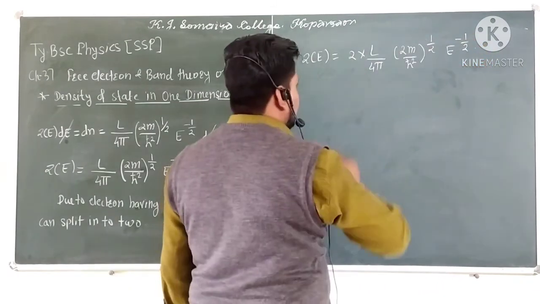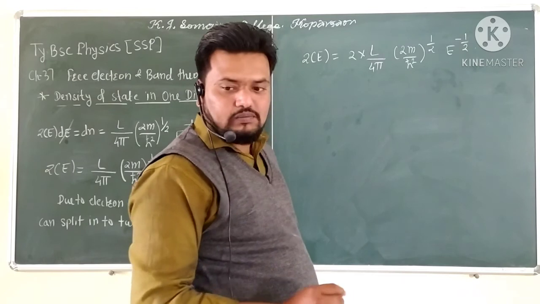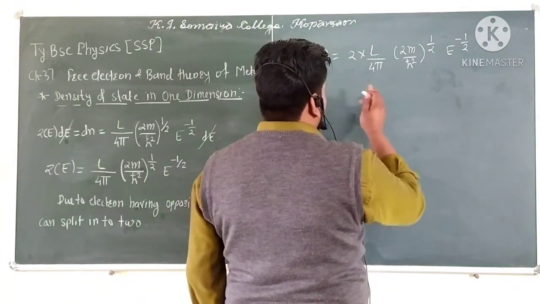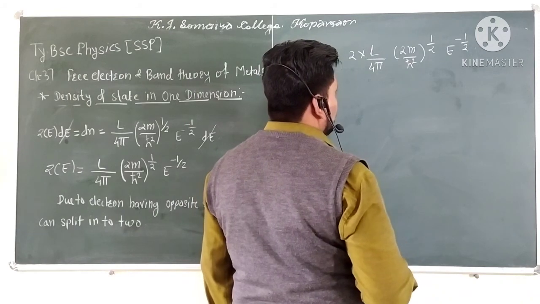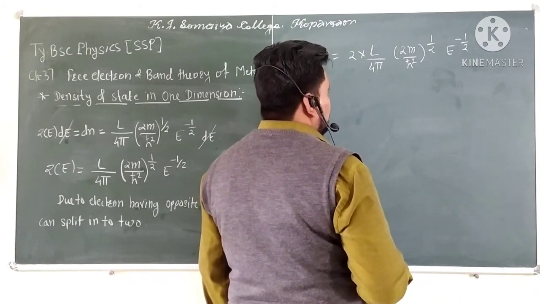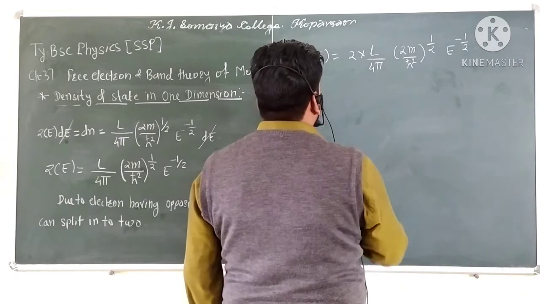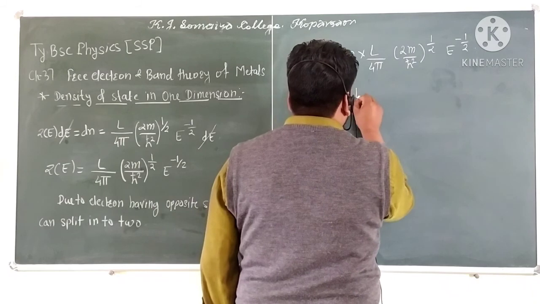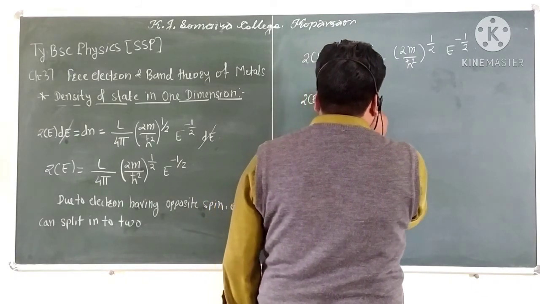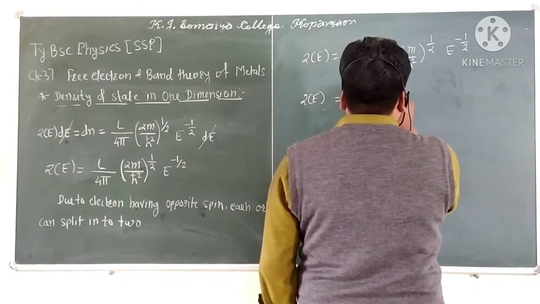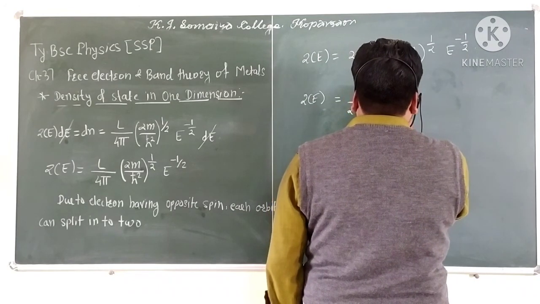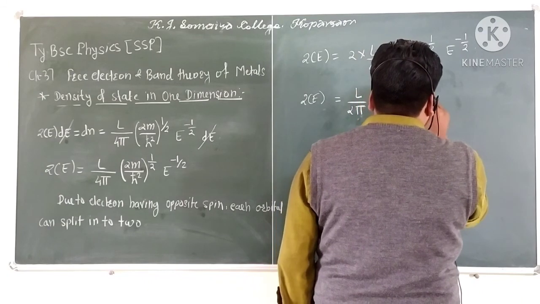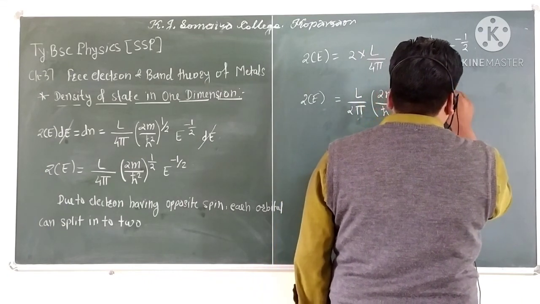So this 2 and this 2 get cancelled, and the final relation becomes L upon 2 pi into (2m divided by h bar square)^(1/2) E^(-1/2). So Z of E is equal to L upon 2 pi (2m divided by h bar square)^(1/2) E^(-1/2).